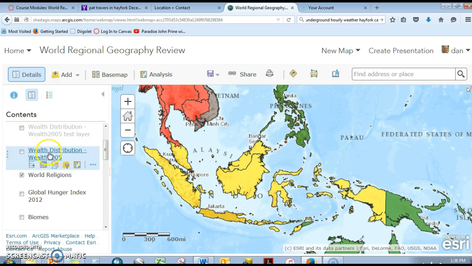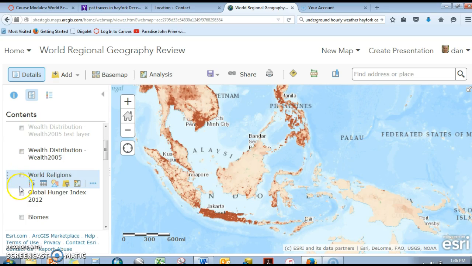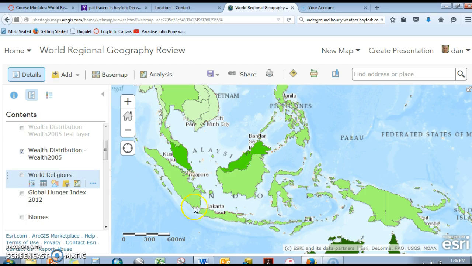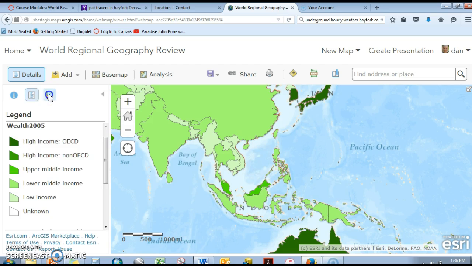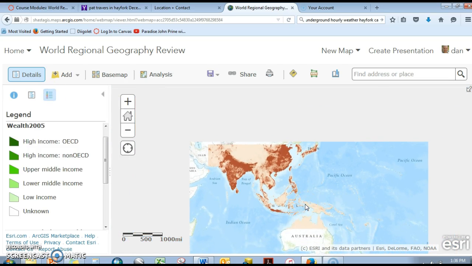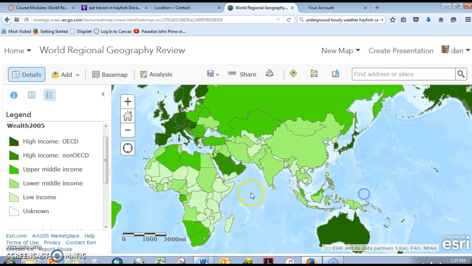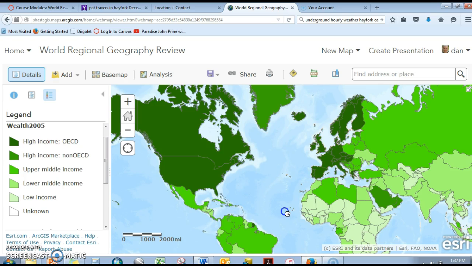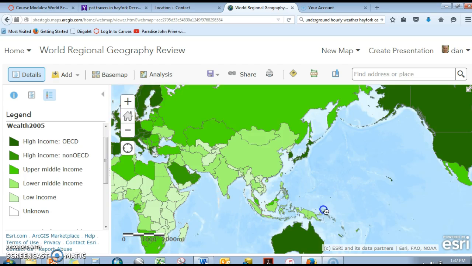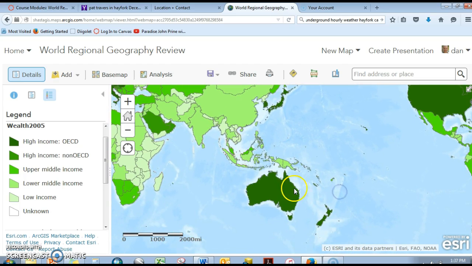Okay, so we're going to talk a little bit now about wealth and different characteristics of income around the world. And so what we're going to see in this, we'll back out into the global view, and of course most of us are well aware that the United States and most of Western Europe are high-income countries, as is Australia and New Zealand.